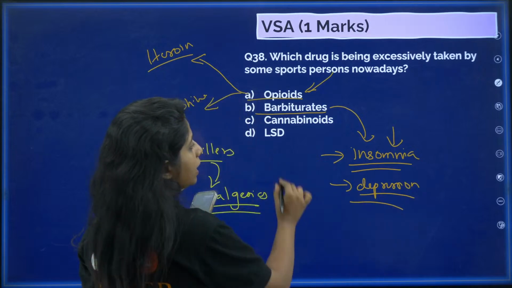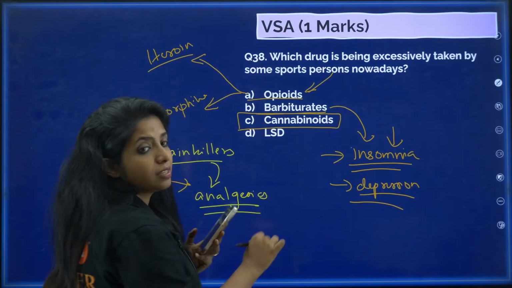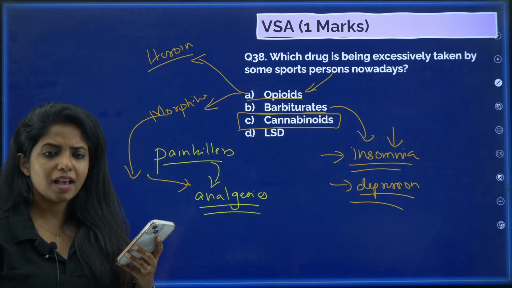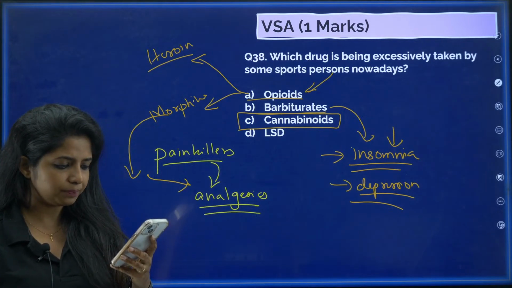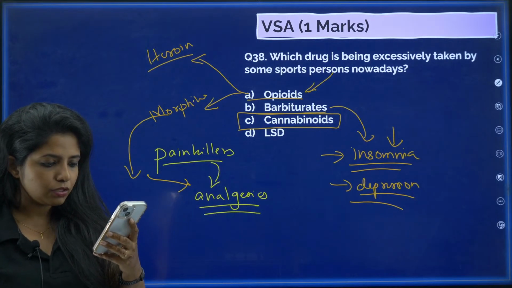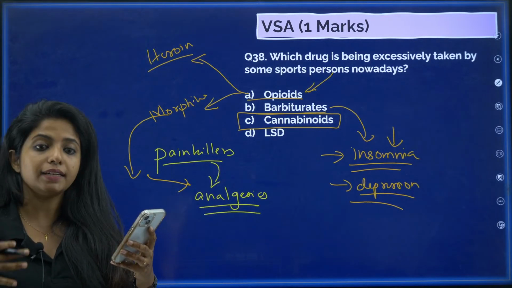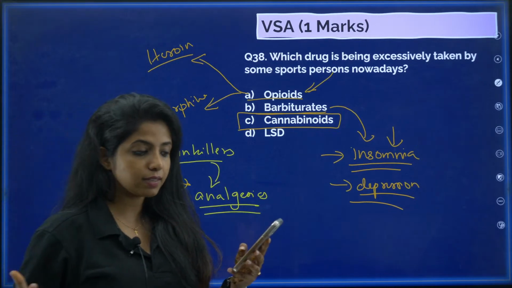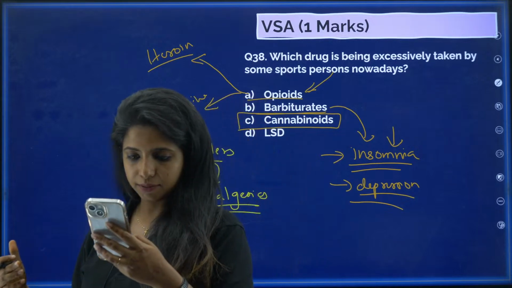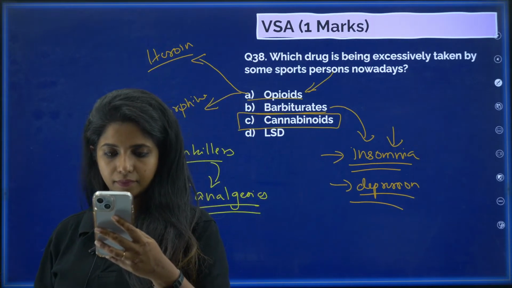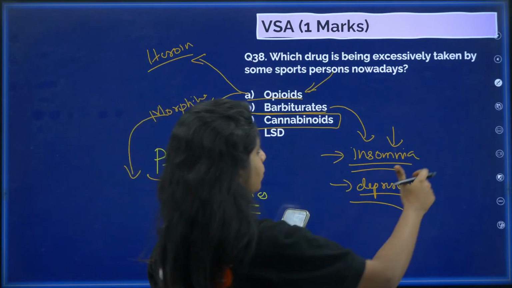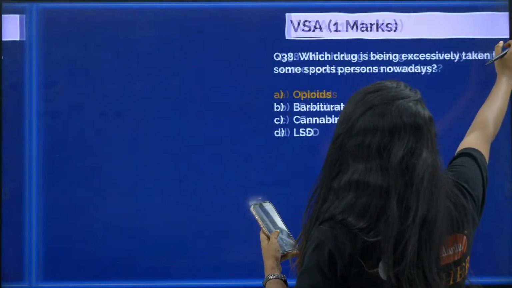My dear children, cannabinoids, as I said, affect the cardiovascular activity mostly, and people do not take it as such. Sports persons do not take it. Okay. So, ma'am, and what is LSD? That is another chemical drug that is synthetically made. It is not naturally produced, it is chemically made. Okay. Cool? Chalo. Next.